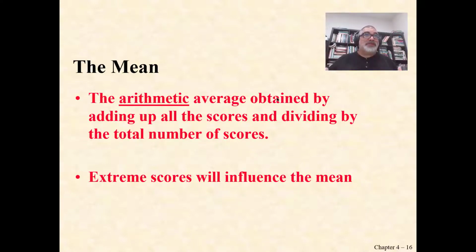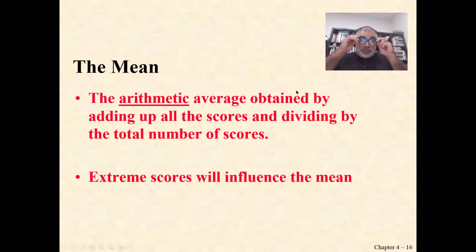If we go around our classroom and ask how much money do you make a year to every person in the classroom, and then Jeff Bezos or Elon Musk walk into the room and they tell us their income for the year, that is going to pull our mean or our average up very high. We might get a number like the average person in our classroom makes maybe $10 million a year. Now, that's not very good because we have a very small classroom and we're going to put in one Jeff Bezos or one Elon Musk. It's going to pull our average up a lot because there's only 20 people in our class.